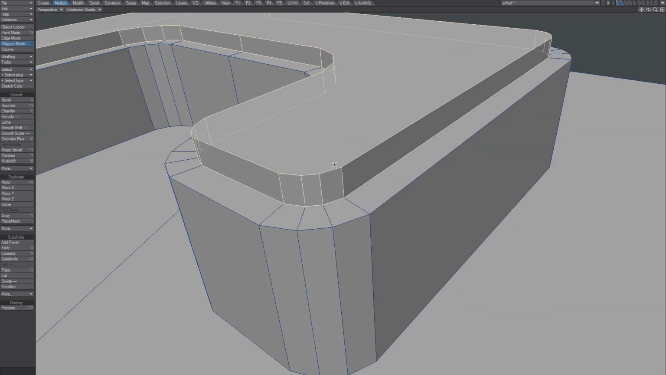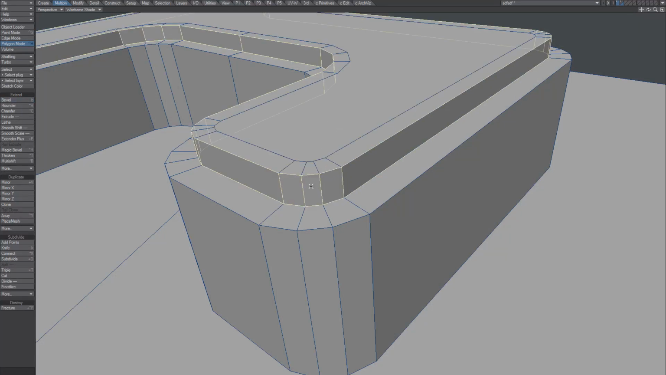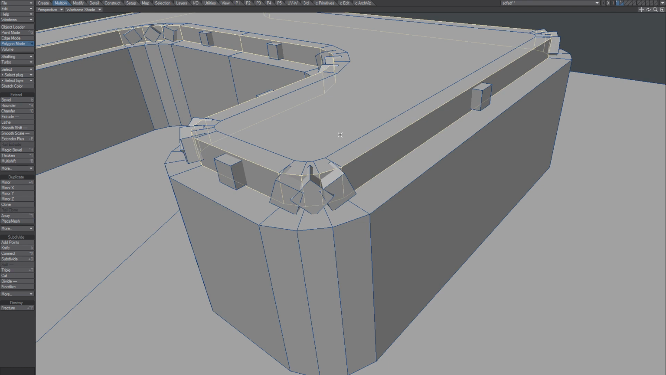Why is that? Honestly, I don't know. I could try to do this and then go like that and PlaceMesh. I do not think it will help. No, it doesn't help. So, what to do?